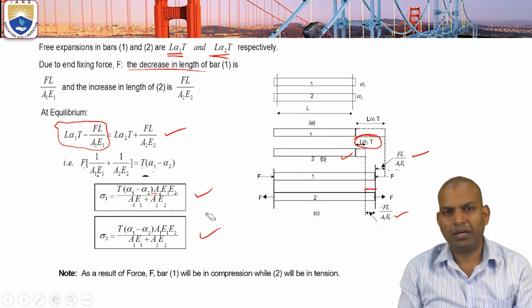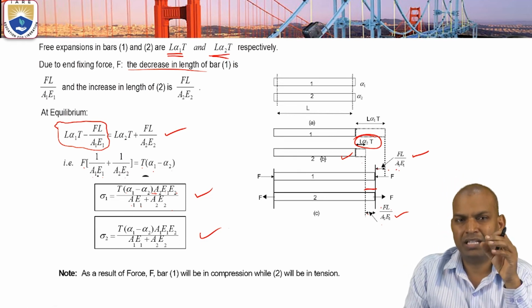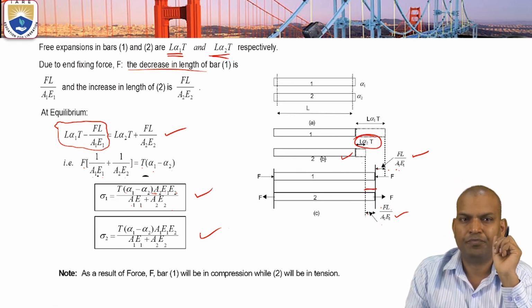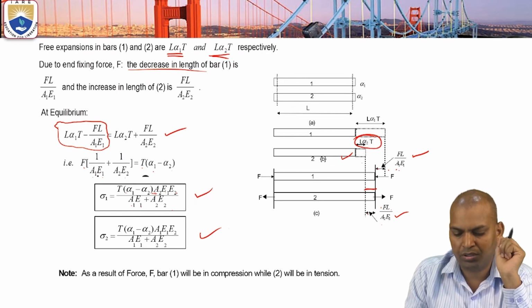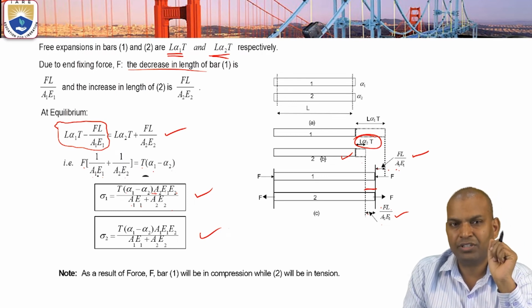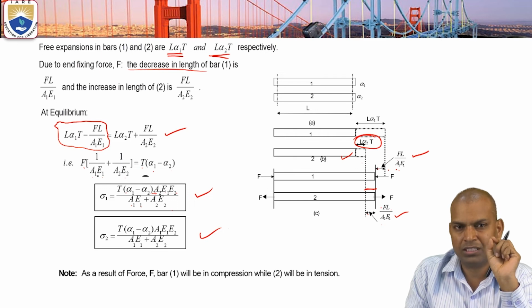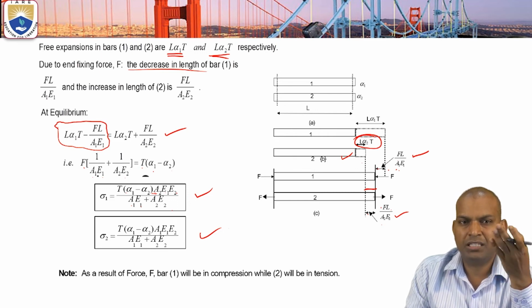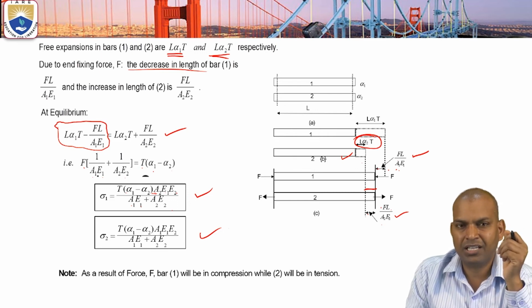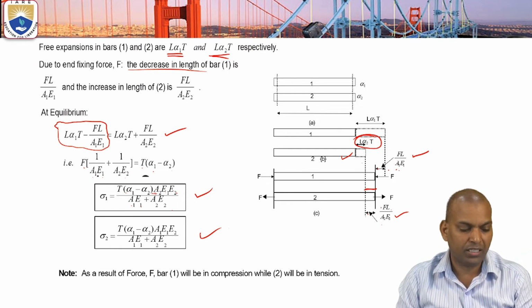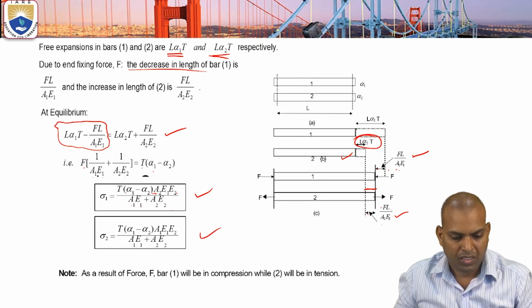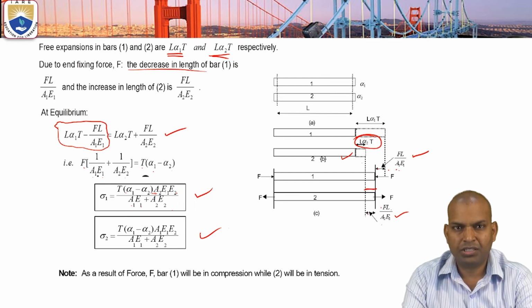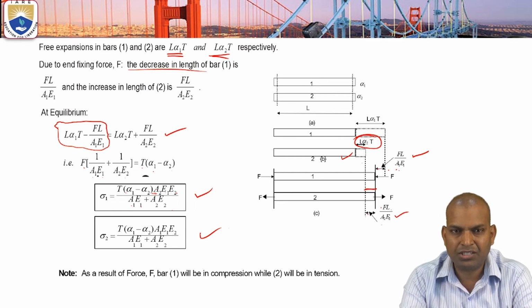A composite bar means different materials combined, for the same applied load and the same length. Here we consider F and L to be the same. But by changing the temperature, there is an increase in area of cross section, in lengths, and in strains.